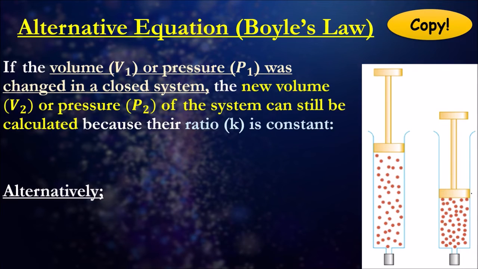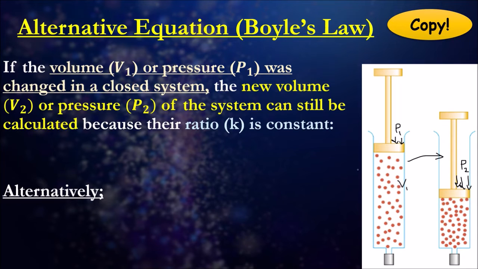Okay, so this is what we have. We have volume 1 and we have pressure 1. So whatever pressure that's going down there, we skip ahead. We've increased the amount of pressure. The new pressure we have is pressure 2.